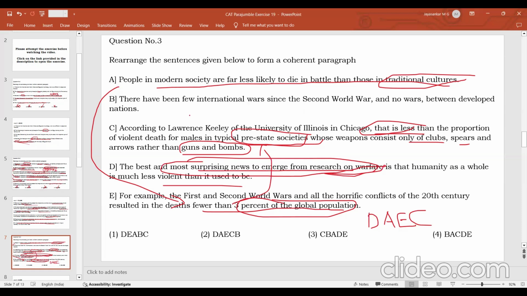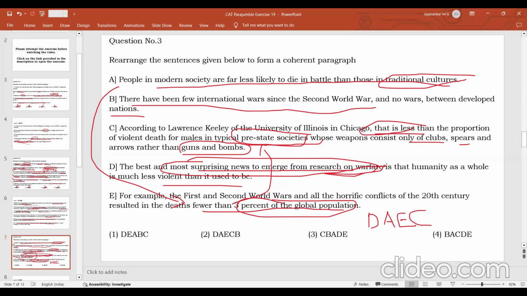Then you can further endorse that point by talking about the smaller number of wars that happened after the Second World War. So you are saying that people in modern society are far less likely to die. You compared and contrasted between the 20th century and the prehistoric societies.